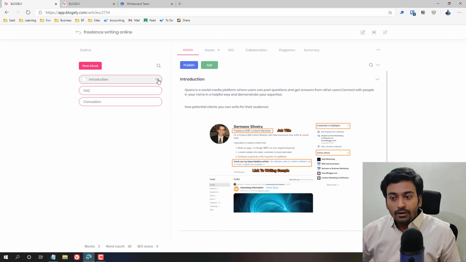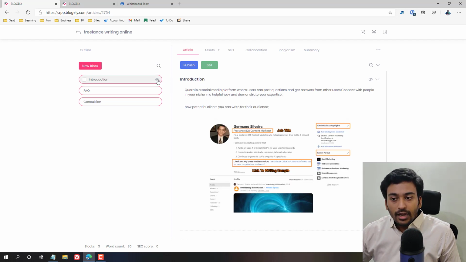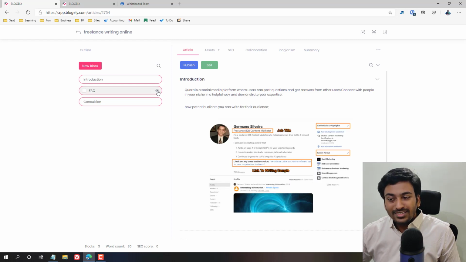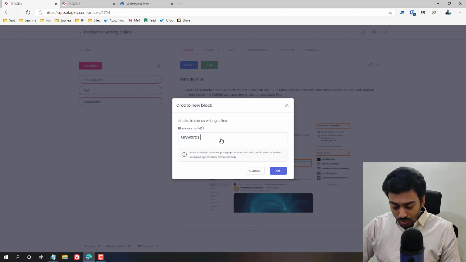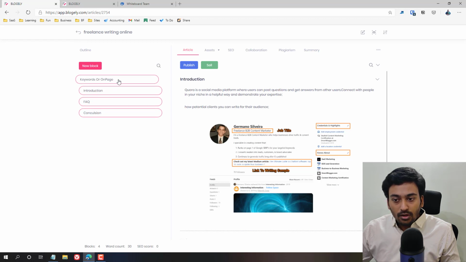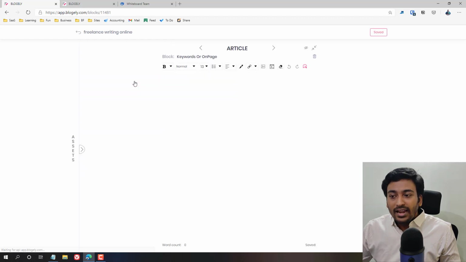You can turn off the preview anytime you want, then this section will be hidden. And if I want to disable this, I can do that. You might think it's not that useful. How I use this feature is, I create something like keywords or on page SEO stuff, and I create it as a block at the top, and I will make sure to disable the preview, and inside that I will give all the data.